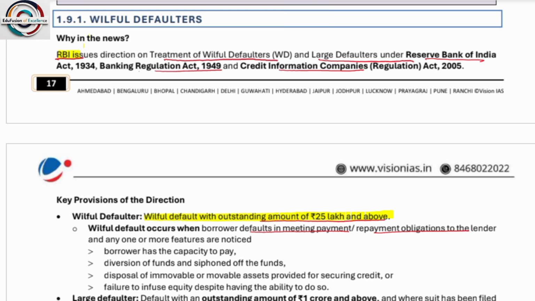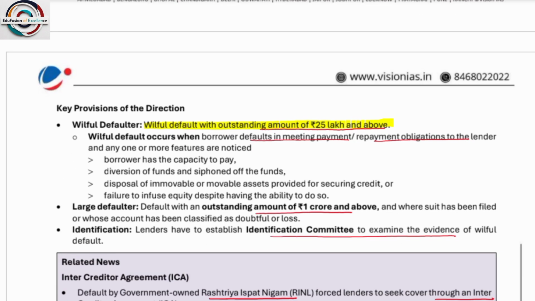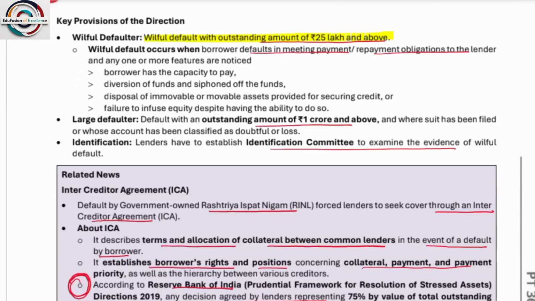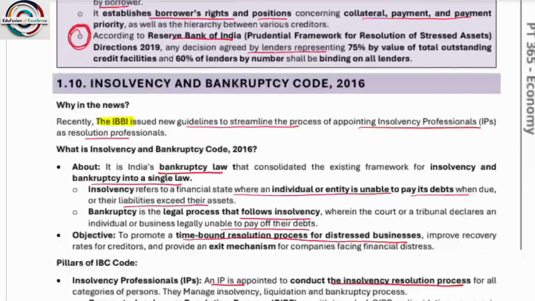So see, first of all, how we will categorize the classification of NPAs, non-performing assets. When we declare loss assets, if it is not fully written off, not fully written off means we have not declared it as bad debts. Substandard assets: an asset classified as substandard for up to 12 months. If up to 12 months nothing has happened against this transaction, then it is categorized as substandard. And doubtful assets if it moves over 12 months.